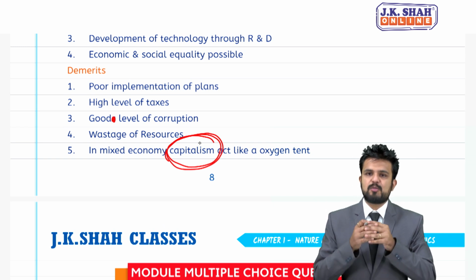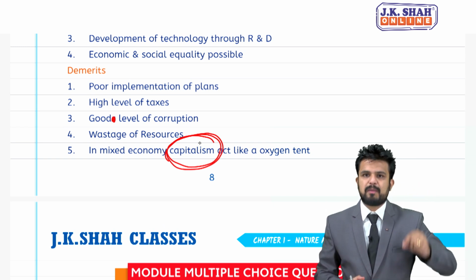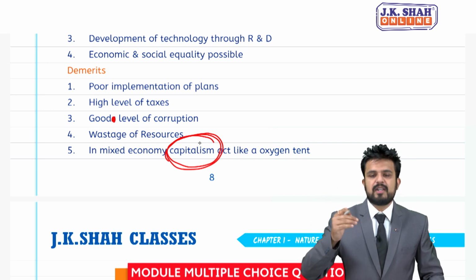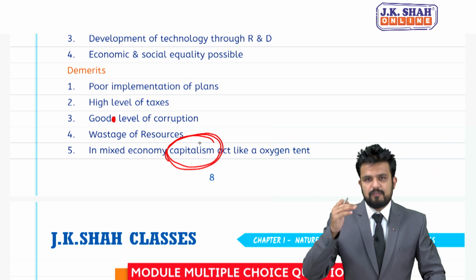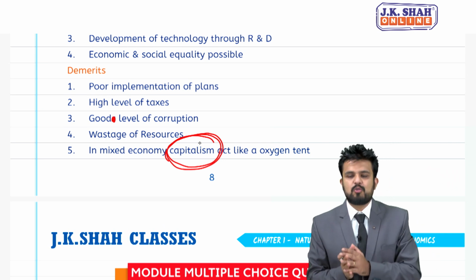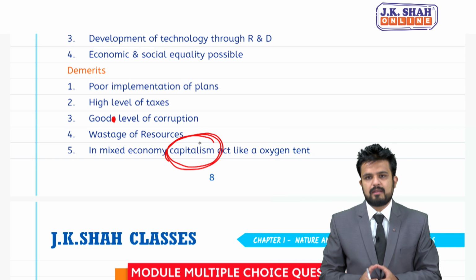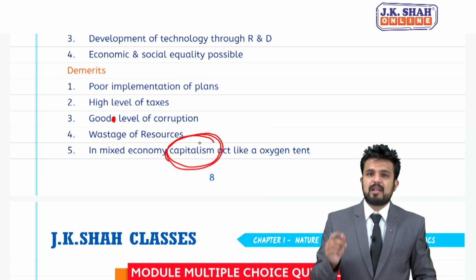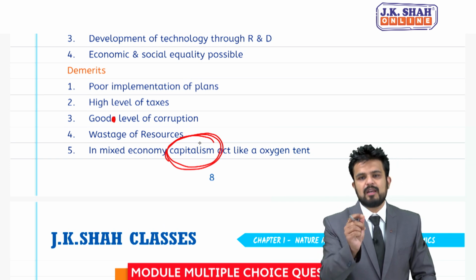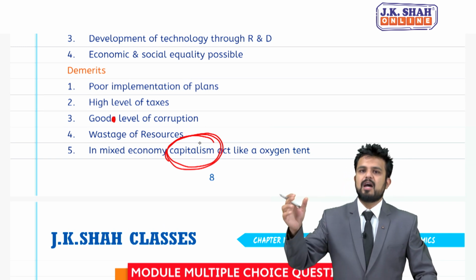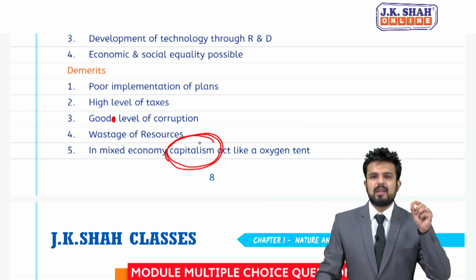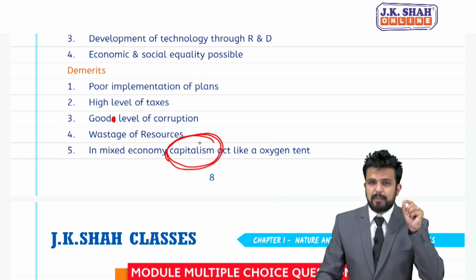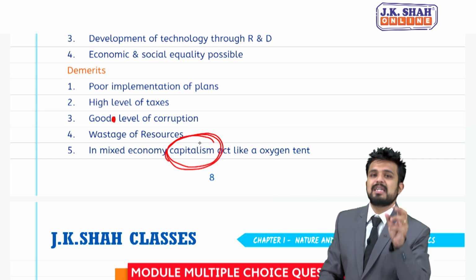So, country is being run by capitalist people, and certain benefits, immunity, favoritism, government tries to give to big businessmen, big entrepreneurs, and certain plans and policies are designed keeping in mind those big business houses. So, in mixed economy, actually who rules? Capitalist people rule. Capitalism acts like an oxygen tent.